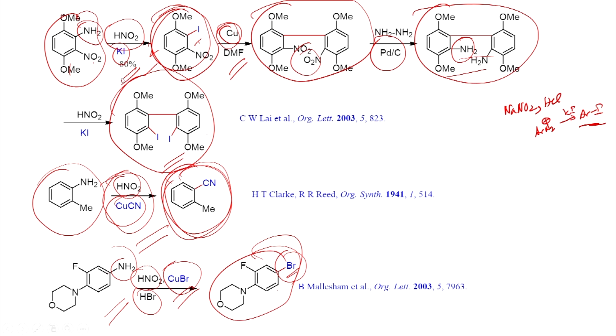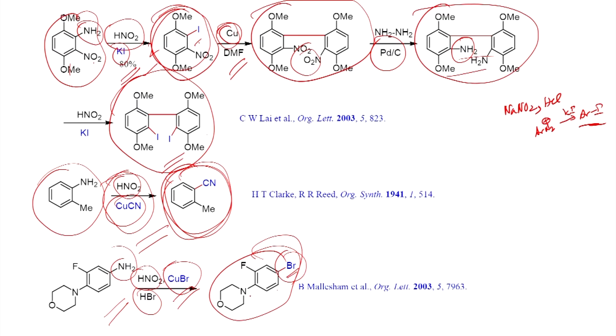And if you want to make an iodide derivative, you do not need copper 1 iodide. Straight away you can try to react with potassium iodide. You will be able to transform the diazonium salt into the corresponding iodide derivative. This reaction also involves a radical pathway.